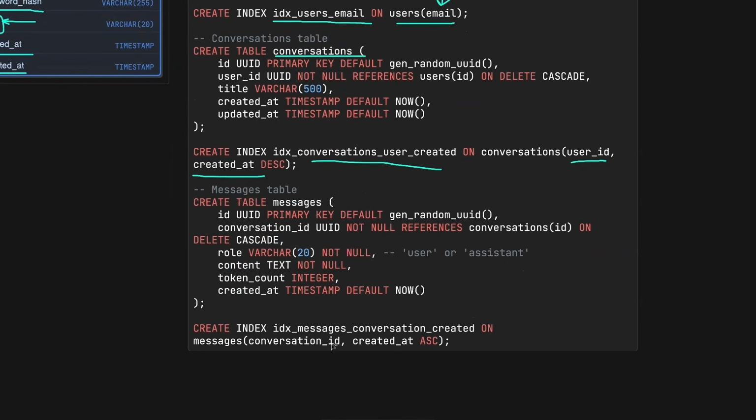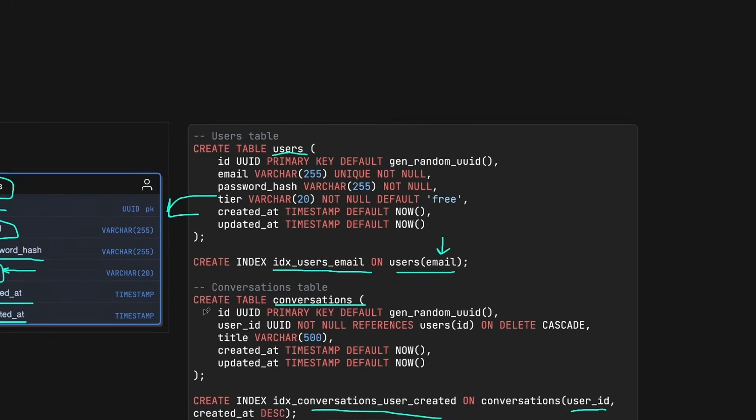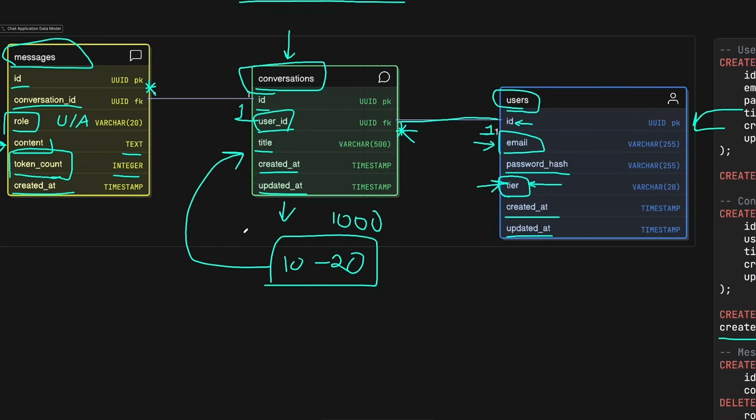And other than that, we have the messages table. For this one, we can also create an index to fetch messages in the conversation order. So we can create another index on the messages table on the conversation ID and the created at in ascending order. This way, if we load a conversation and now we need to load the messages that belong to this conversation, we can load them in ascending order, and these are indexed, which will help us to query them faster.